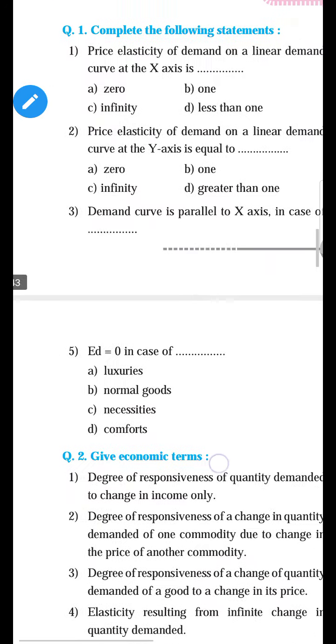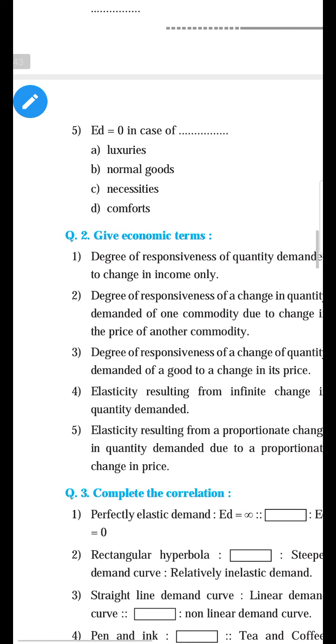Next, number 5. ED is equal to 0 in the case of what? ED means the elasticity of demand is equal to 0 in the case of which type of commodity? So students, you can recall there are different types of commodity which have different elasticity of demand.